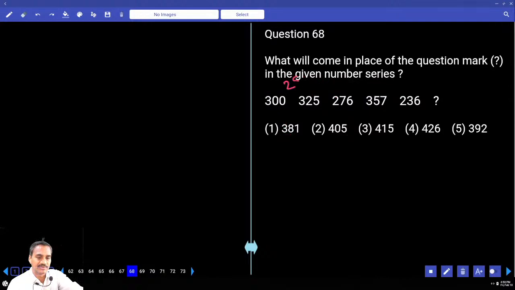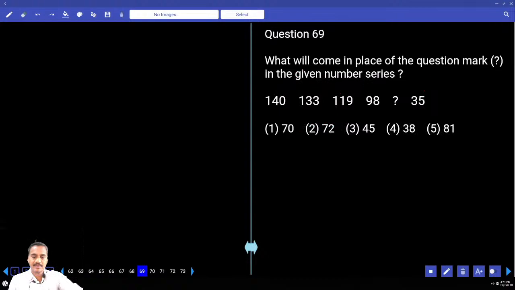The difference is almost plus 20. 25 and 76, 49. Plus 25, minus 49. Next one plus, what comes? Plus 81, I think. Right? Plus 81. Next one minus 121. Next plus 169. So what comes? 405, choice 2. And 68, it is choice 2. Squares are added and subtracted alternately.